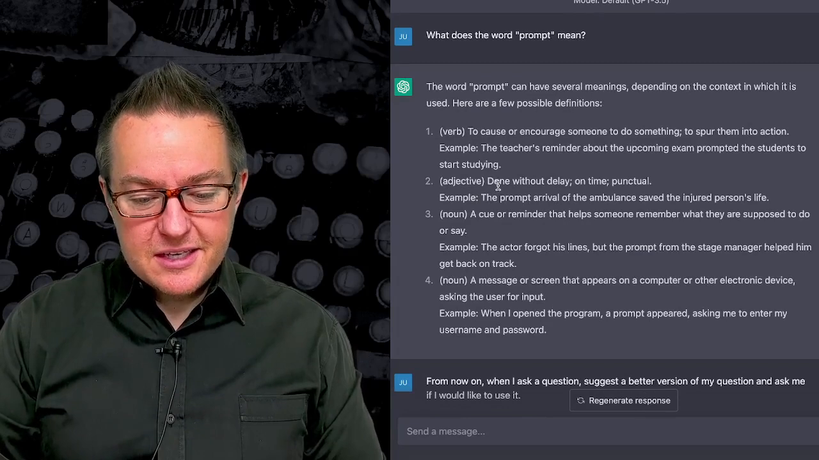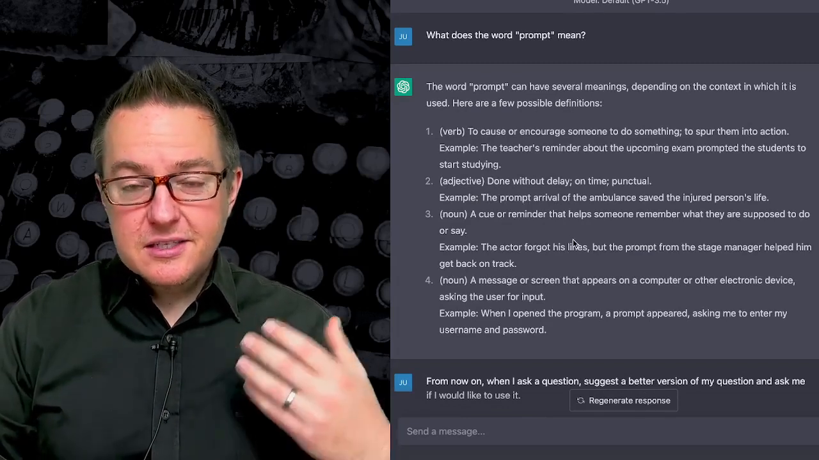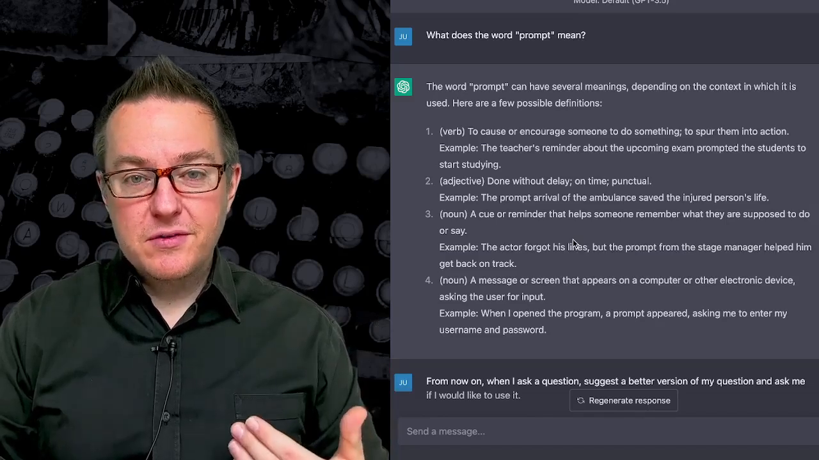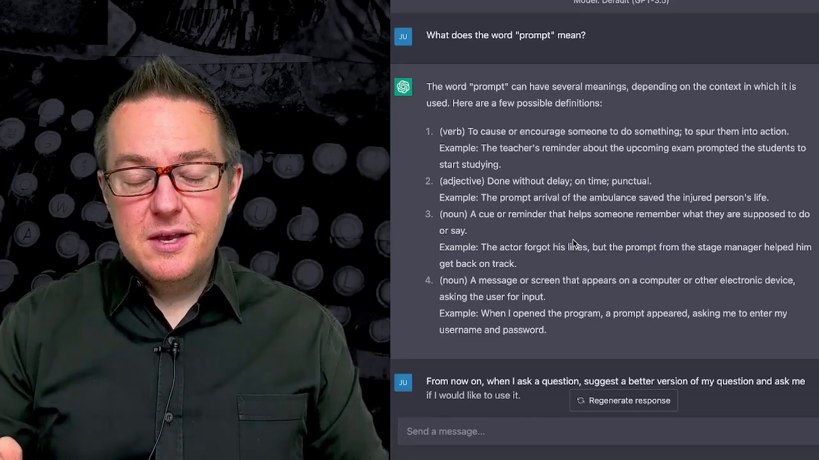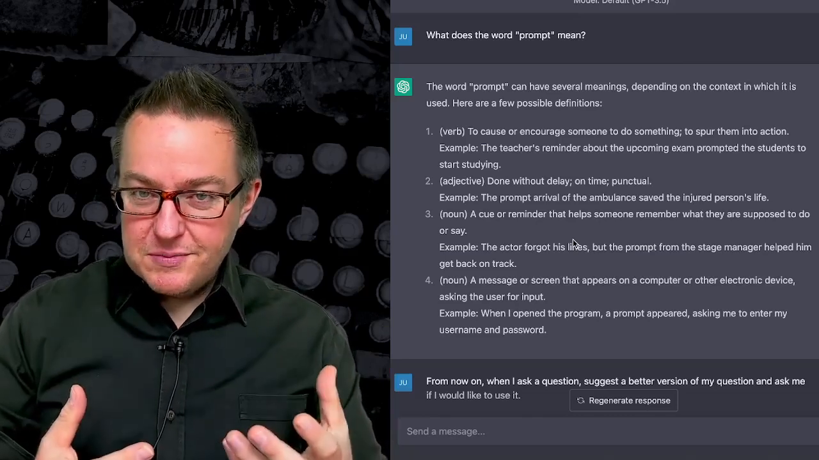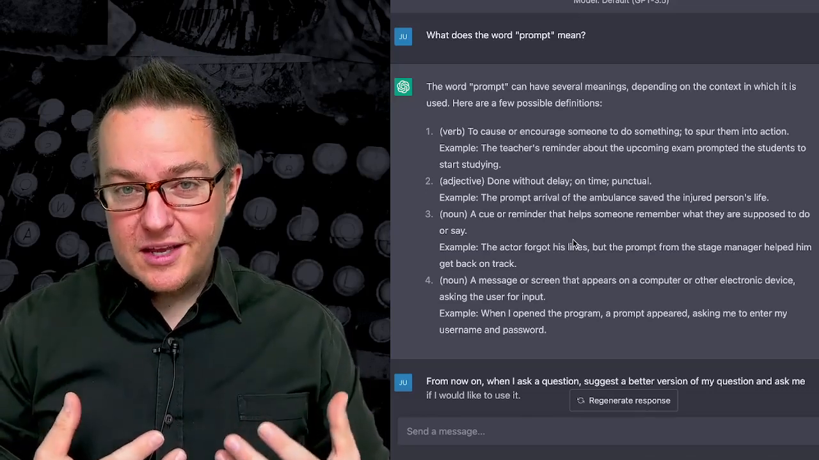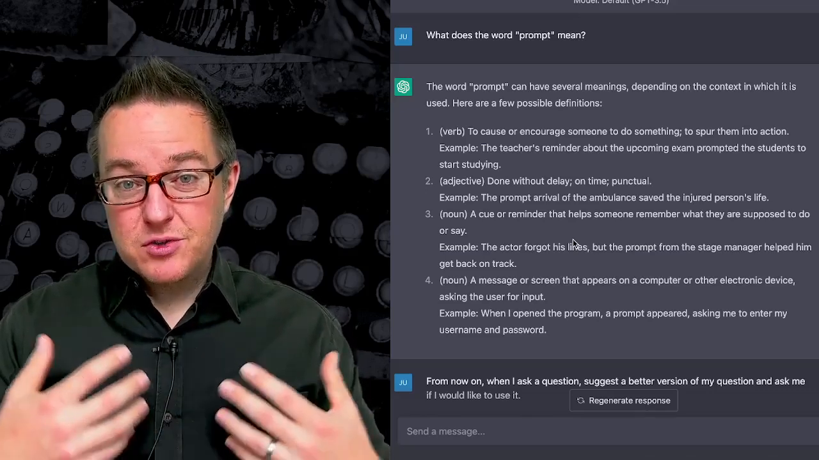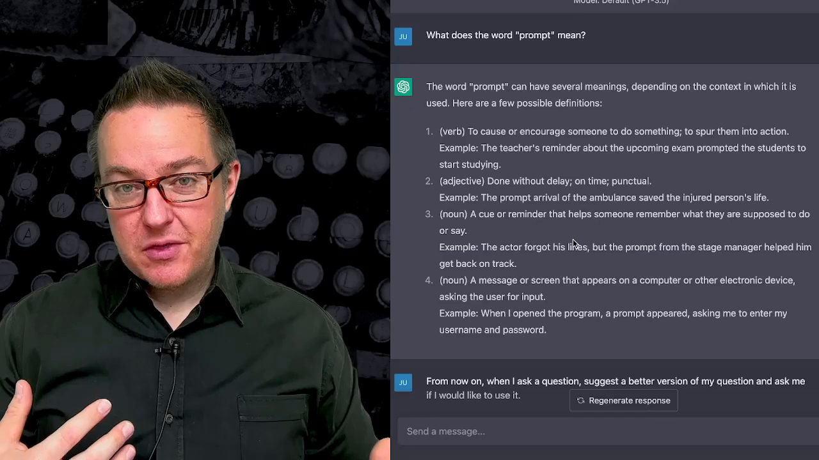The second thing it says is it's an adjective. It's done without delay, on time. And this is an important thing to think about with large language models is we're prompting them right now, do this. But this is also a useful point of discussion because a prompt doesn't necessarily, depending on how you work with it, have to be something that happens right now. Prompts can have time associated with them.